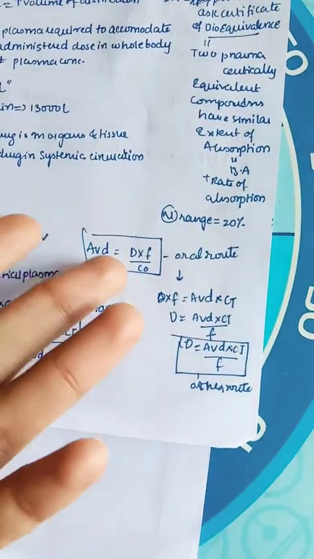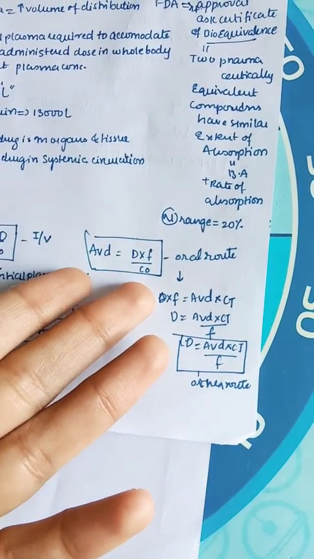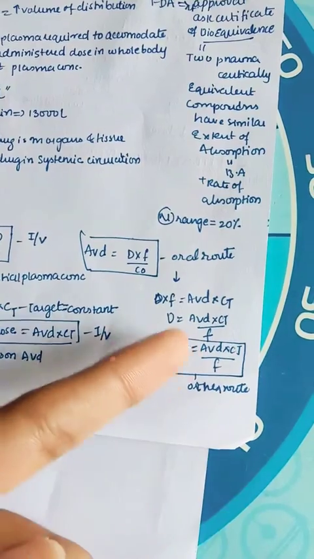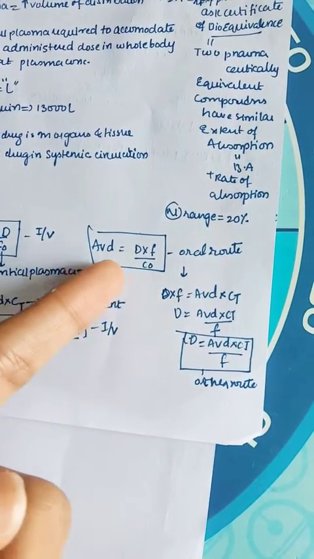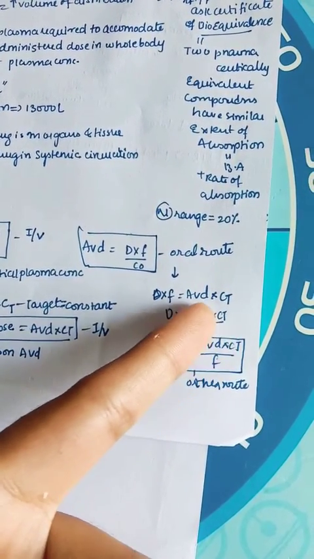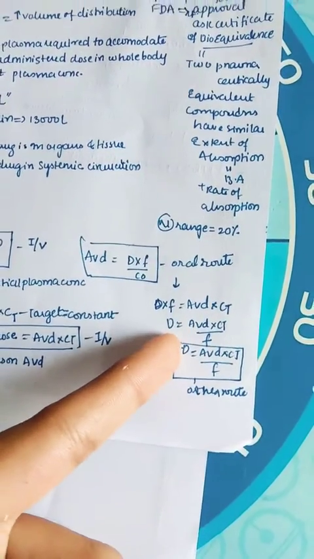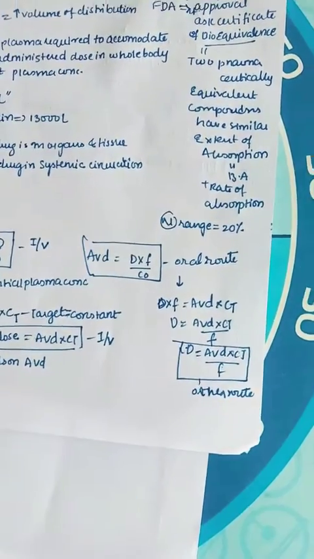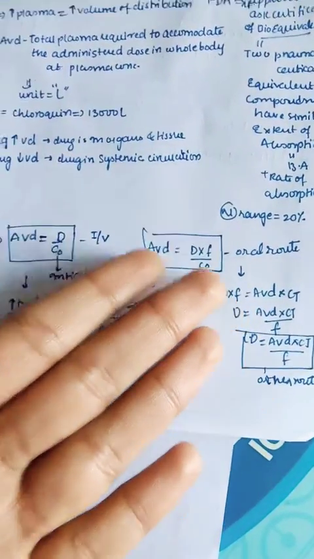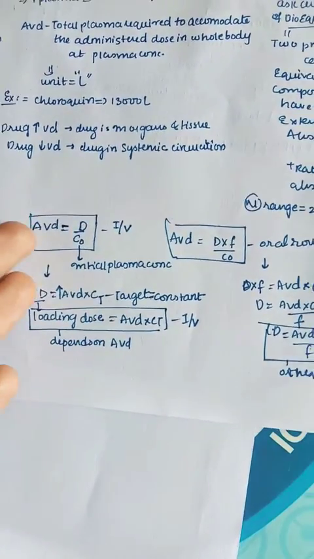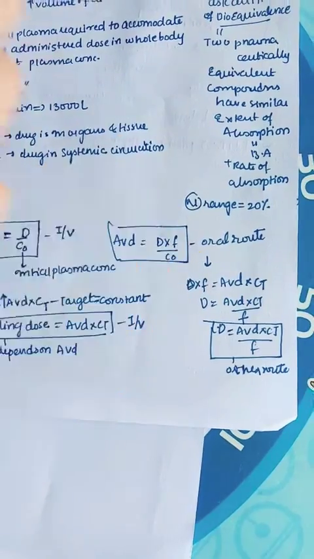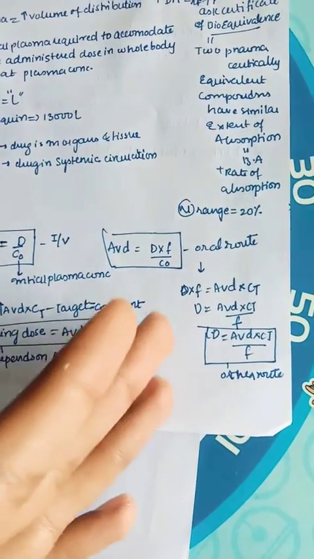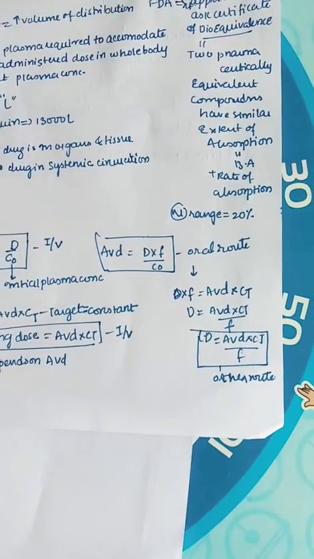Now let us see: AVD is equal to D into F by C0. Here F comes, that is bioavailability, if given by the oral route. Then D into F on this side and AVD into C0 on that side. Again CT because of the target. So D is equal to AVD into CT by F. This applies to other routes, not only the oral route. If given by the intravenous route, the formula is the earlier one. If by any other route like parenteral, oral, intradermal, etc., the formula will be D is equal to AVD into CT by F.